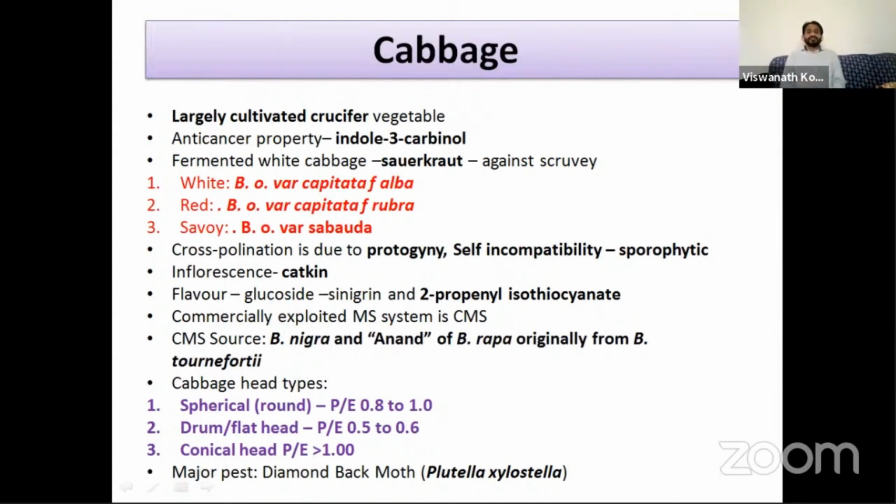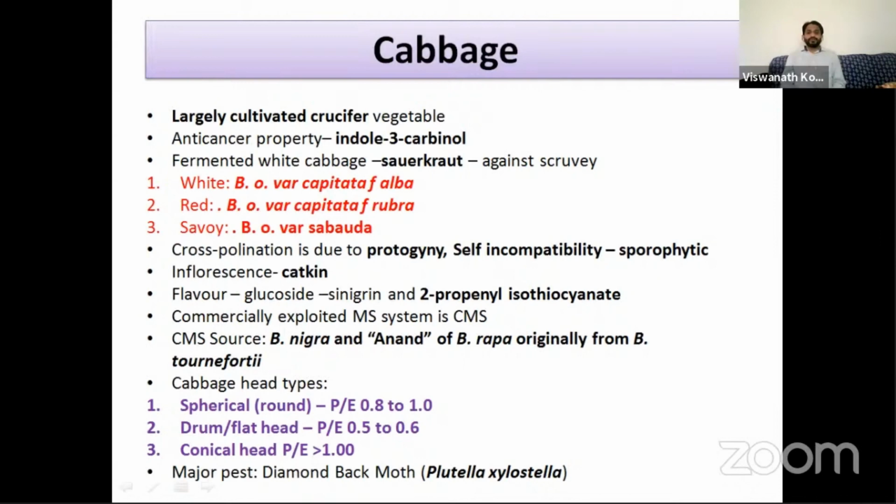And based on the head shape, there are 3 types. Head shape generally we can see as P by E. P means the polar diameter, that means from top to bottom, and E is the equatorial diameter, that means horizontal length. So the ratio of the vertical length and horizontal length gives us the shape of the cabbage head.